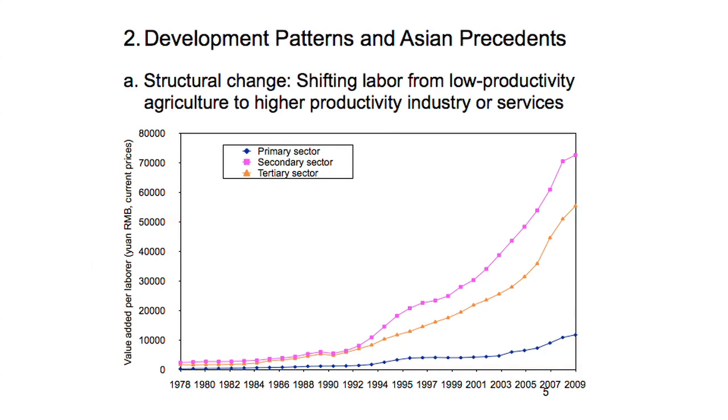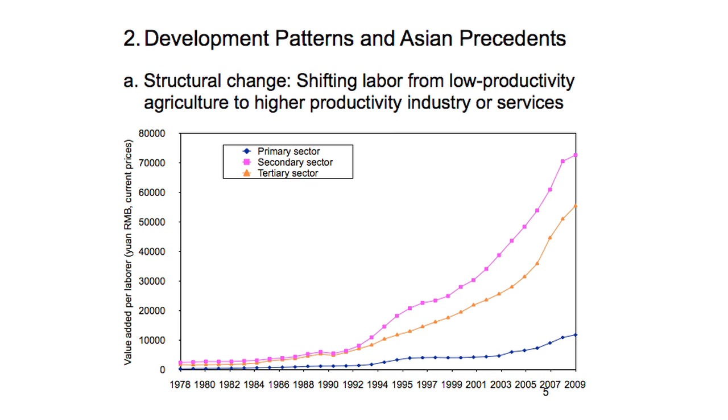One is across the economy, output per worker increases, or in the second item, we can decompose that into people shifting from low productivity sectors into high productivity sectors. So that means moving out of agriculture. If you look at the chart, the blue line at the bottom is output per worker in agriculture. The purple one on top is the secondary sector, industry and construction. Every time you move a worker out of farming into industry, that person produces 7 times more output.